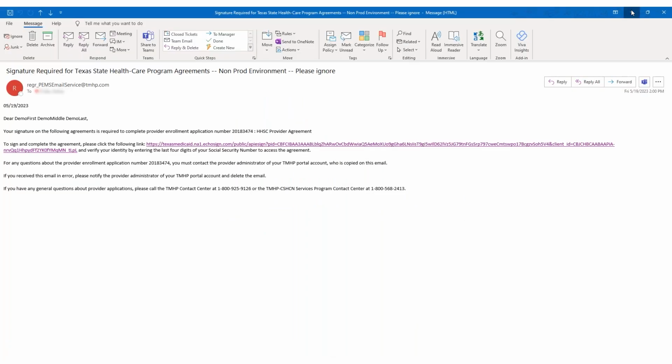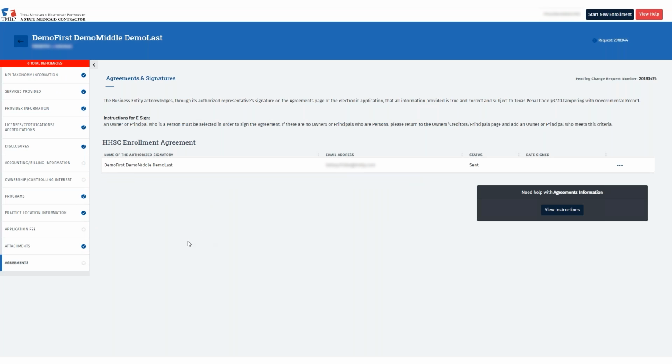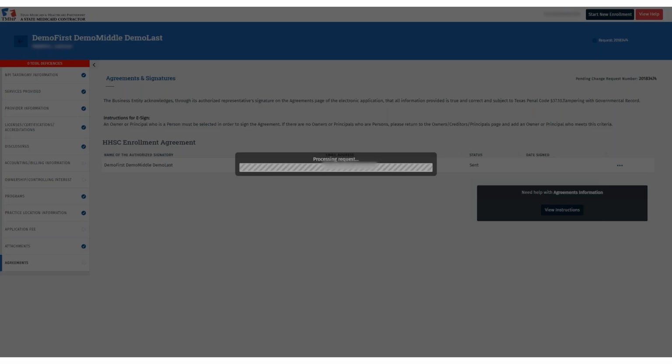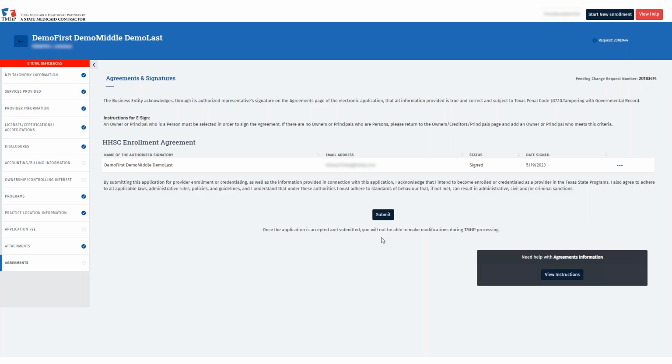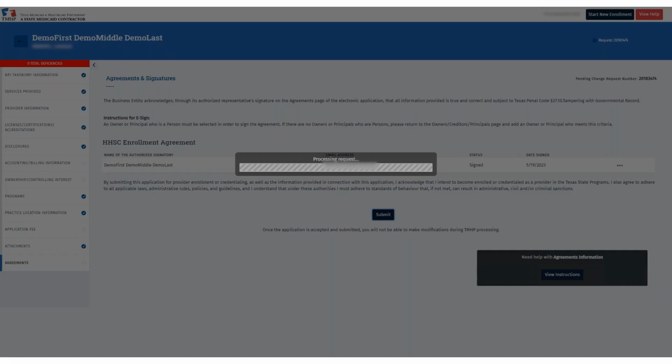You will now need to submit the request to complete the enrollment process. Going back to our Agreements tab. Sometimes the agreement can take a few minutes to reflect as signed. You can click the Agreements tab to refresh this page after e-signing or come back in later. Now that it shows as signed, click Submit on the bottom to submit the request to our Provider Enrollment Department for review.